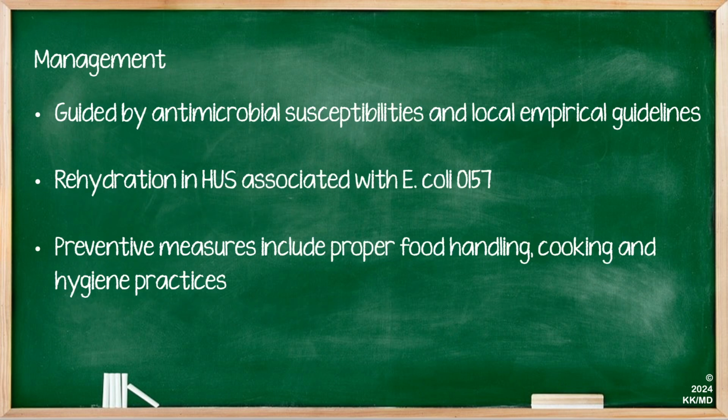The management of E. coli is guided by antimicrobial susceptibilities and local empirical guidelines, although in the case of E. coli O157, rehydration is key for hemolytic uremic syndrome. Preventative measures include proper food handling, cooking, and hygiene practices.